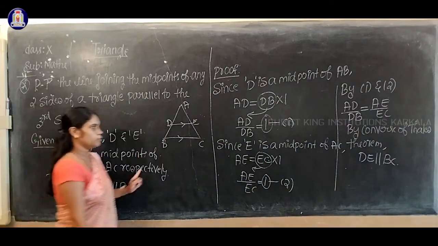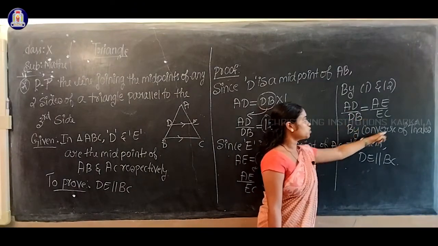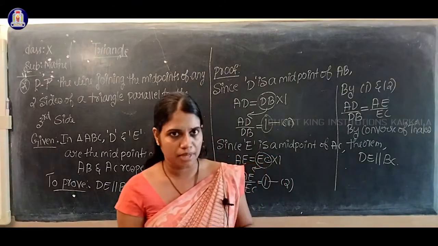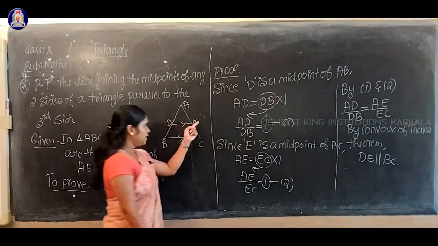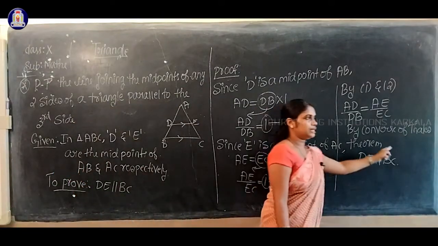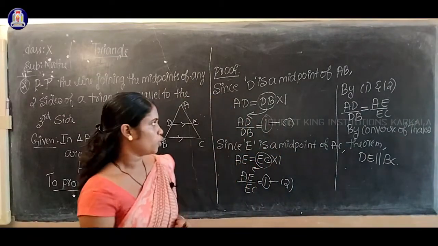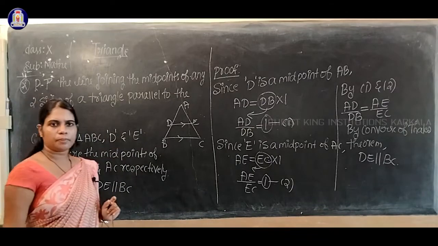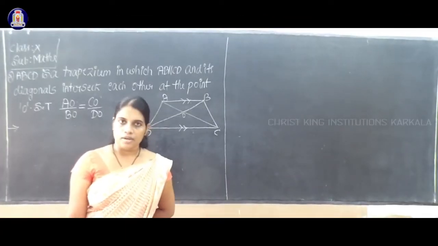So I'll use the converse of Thales theorem: if the sides are divided in the same ratio, then that line DE is parallel to BC. This is what we have to prove. This is also a 2 marks question, an important question. Next question.